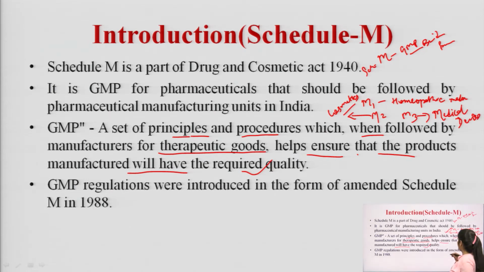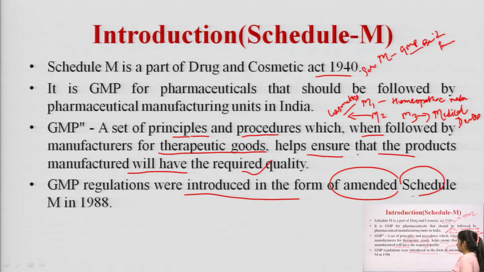So, हमें पता लग गया कि शेड्यूल M के 3 पार्ट होते हैं, M1, M2 and M3. And as we all know, the Drug and Cosmetic Act was enacted in 1940, but GMP regulations were introduced in the form of amended Schedule M in 1988. You can see there is a huge difference in the duration.